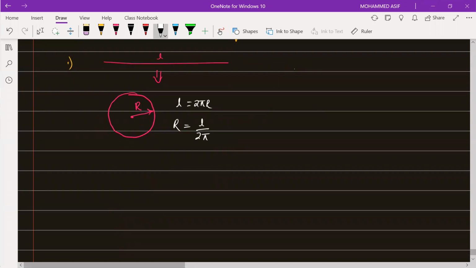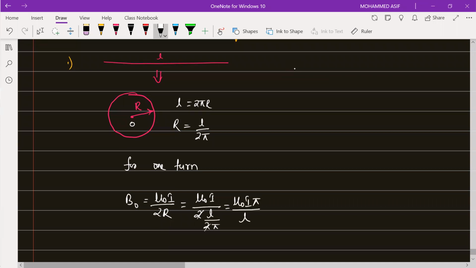For one turn, if the wire is bent into only one turn, then the magnetic field at the center O will be equal to mu naught into I divided by 2 into R, which is equal to L by 2 pi. So this 2 and this 2 will get cancelled. So the answer will be mu naught into I into pi divided by L.